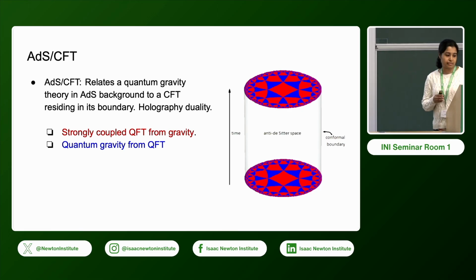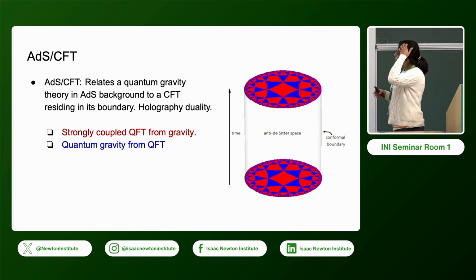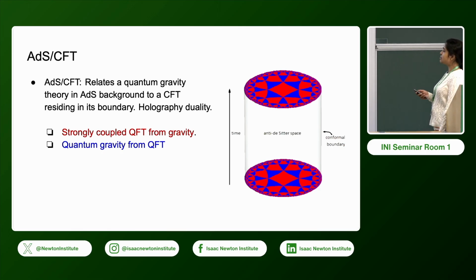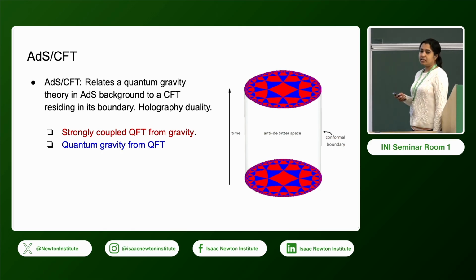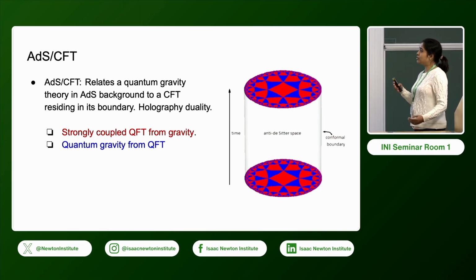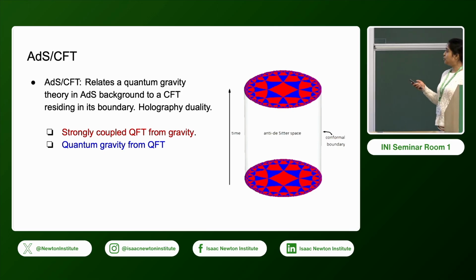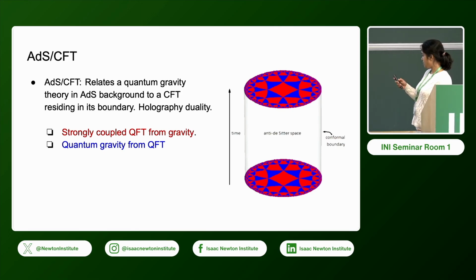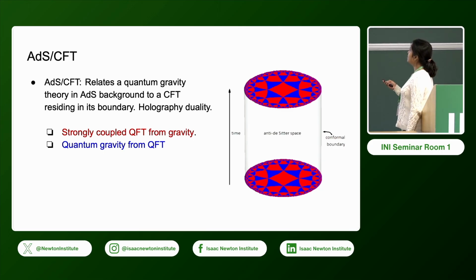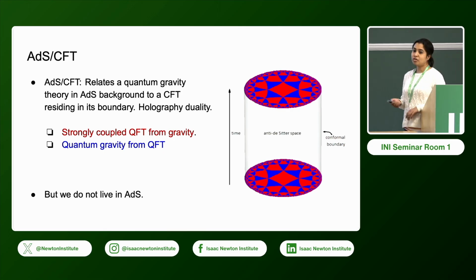And it has been successfully worked for many different systems, and we can use it to get different results. For example, we can study strongly coupled quantum field theory using the gravity theory, and also we can reconstruct quantum gravity theory from the dual bulk theory. This is a picture of AdS. This cylinder is like an AdS space, and the boundary is a conformal field theory. Time runs along this direction.